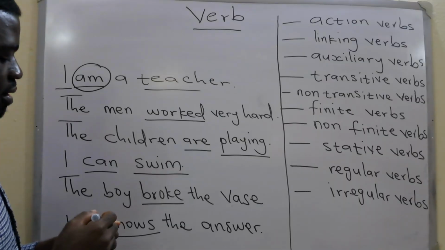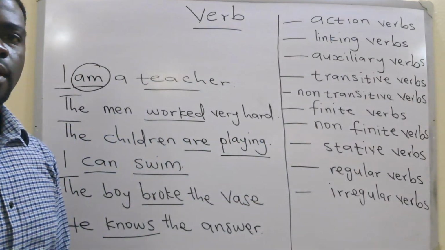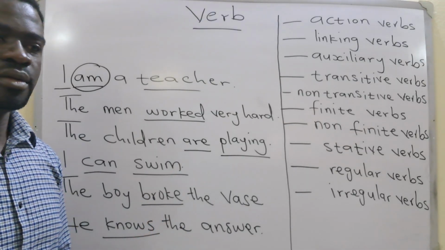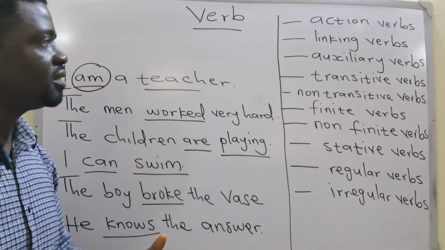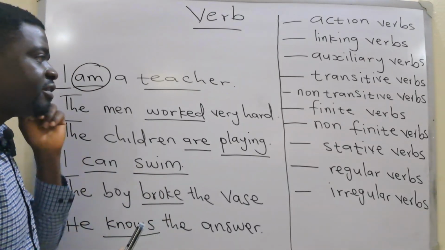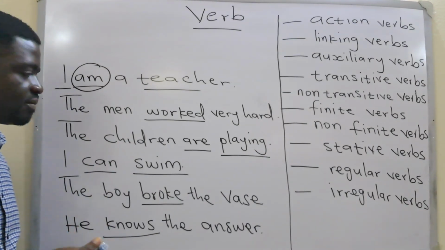Then you have auxiliary verbs. You can describe a verb as an auxiliary verb, and as the name implies, auxiliary simply means support or assist. So an auxiliary verb is that verb that supports another verb.